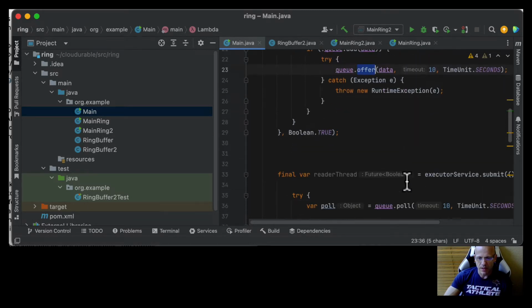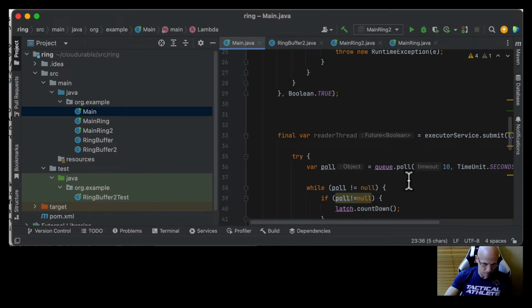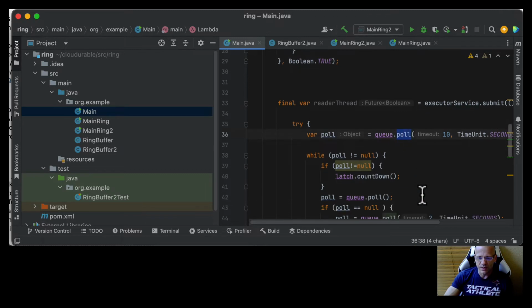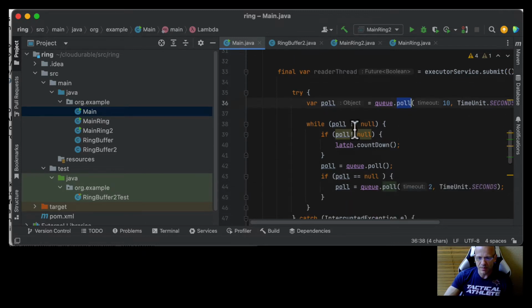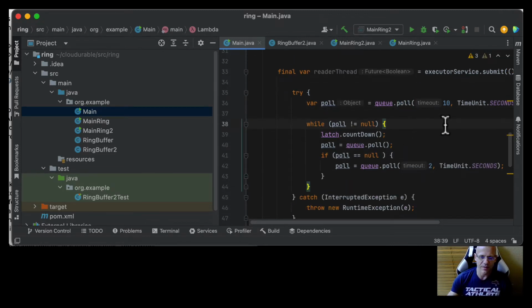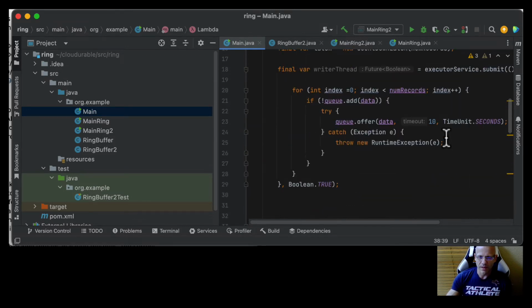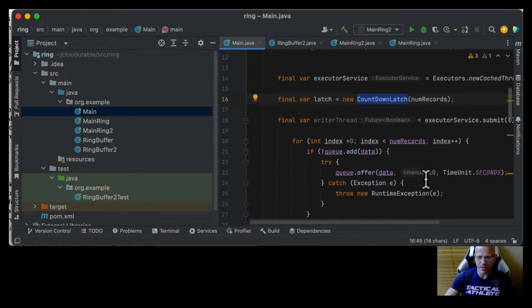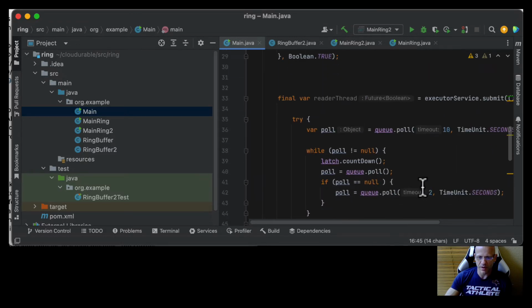And then here for my reader, I'm polling the queue. Again, I'm going to wait up to 10 seconds for that first poll, and then every time we do a latch countdown. If you recall, a latch is a construct from Java util concurrency, and when this counts down the number of records, 30 million, that means we received all 30 million records.